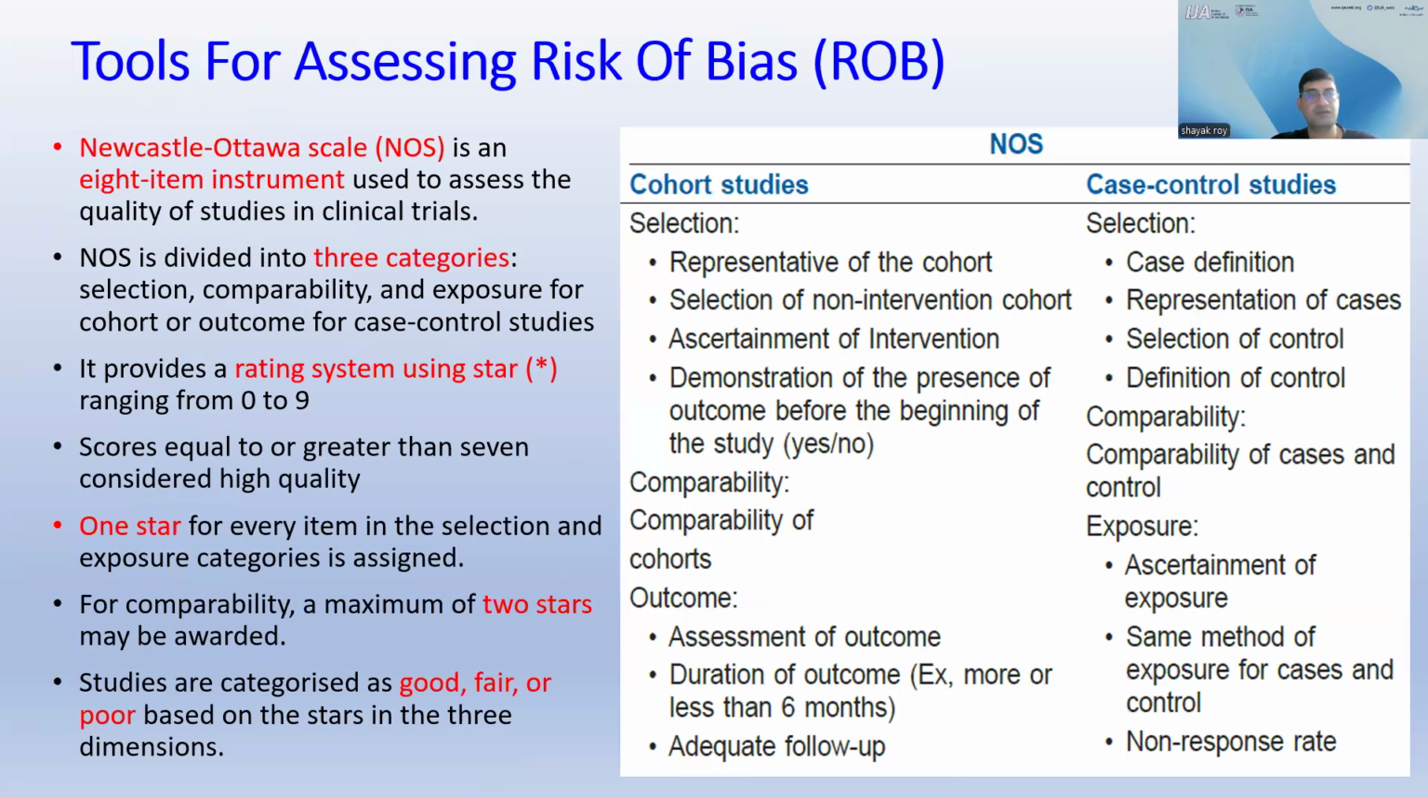Another tool is the Newcastle-Ottawa scale, which is an 8-item instrument, as mentioned here, to assess the quality of studies in clinical trials. It is divided into 3 categories: selection, comparability, and exposure for cohort and outcome for case control studies. It provides a rating system using stars ranging from 0 to 9. Scores equal to or greater than 7 are considered high quality. 1 star for each item in the selection and exposure categories is assigned. For comparability, a maximum of 2 stars may be awarded. Studies are categorized as good, fair, and poor based on the stars in the 3 dimensions.